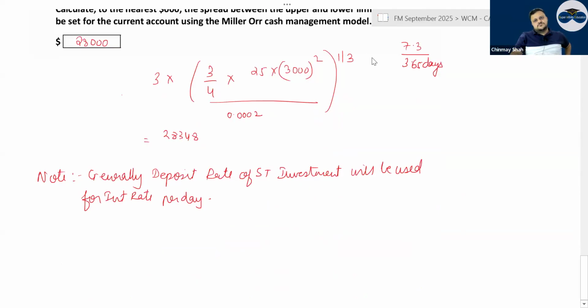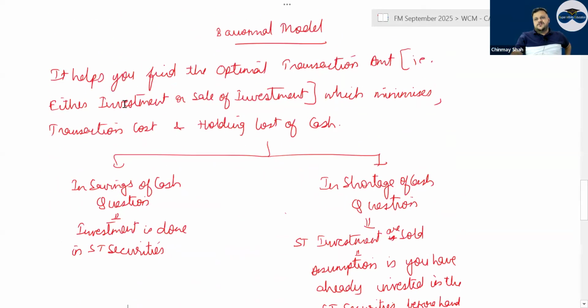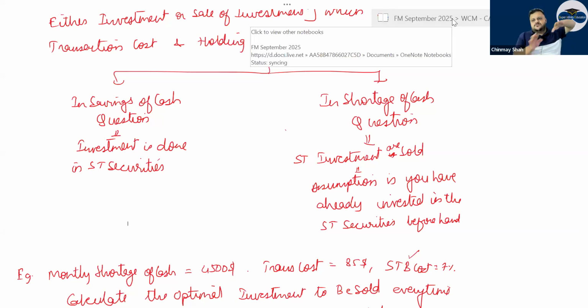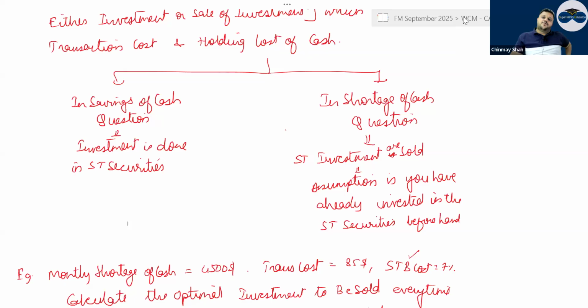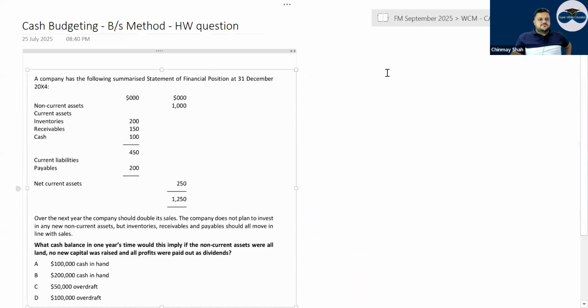In the Baumol model, your opportunity cost is to be used. So in the Baumol model, if they give you the rate of deposit and borrowing, you take the difference between both. So the depositing rate is 5 and borrowing is 9. Then you take 9 minus 5, 4%, which is the opportunity cost of holding.